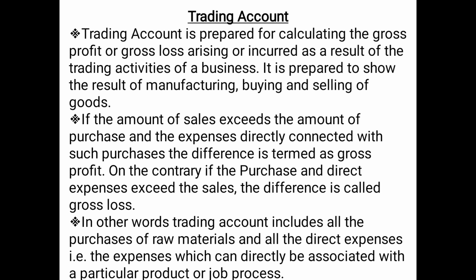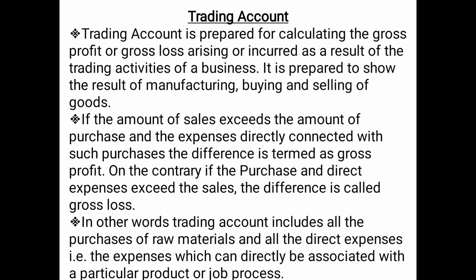Now, as you remember the accounting cycle, trading account is prepared immediately after the preparation of trial balance. And we have also discussed the objective beforehand, that trading account is prepared to ascertain the gross profit or gross loss over a particular period of time.